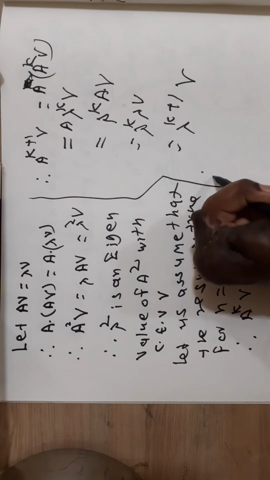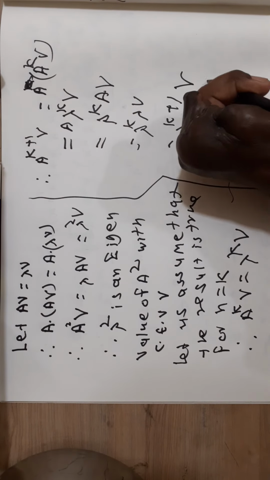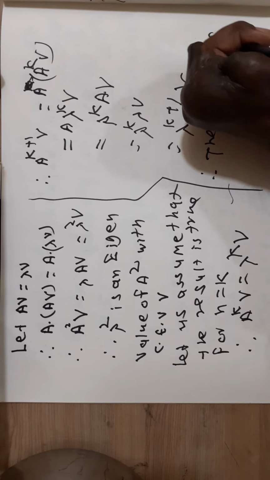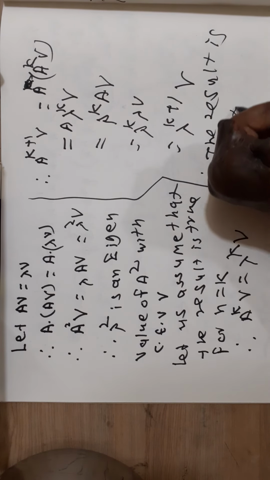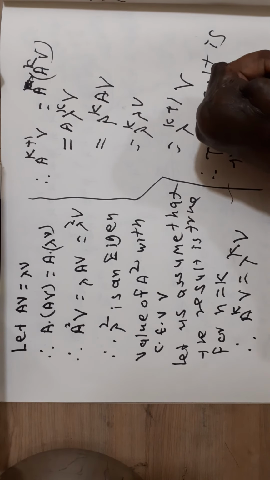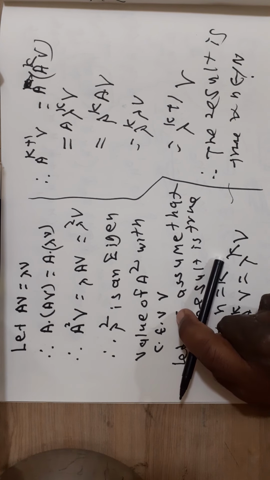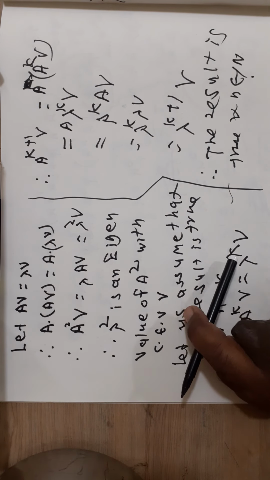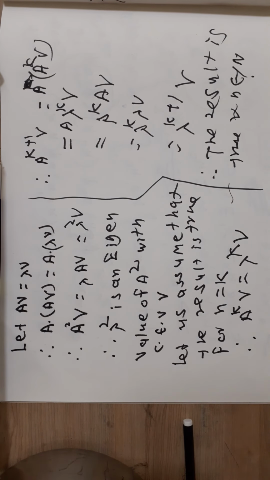Therefore the result is true for all n belonging to N. Therefore, if lambda is an eigenvalue of A with the corresponding eigenvector V, then lambda raised to power k is an eigenvalue of matrix A raised to k, and the corresponding eigenvector is V.